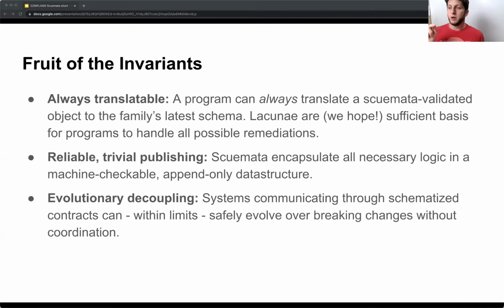Always translatable. A program relying on Schemata can always translate a Schemata-validated object to the family's latest schema. Lacunae should be sufficient, we think, for all possible remediations a program would need to make, including failing if the translations are too inaccurate. Reliable and trivial publishing because of how simple and encapsulated Schemata are, and crucially, evolutionary decoupling. That is, systems communicating through these schematized contracts within limits can safely evolve over breaking changes without coordination. So let's talk about what that looks like.